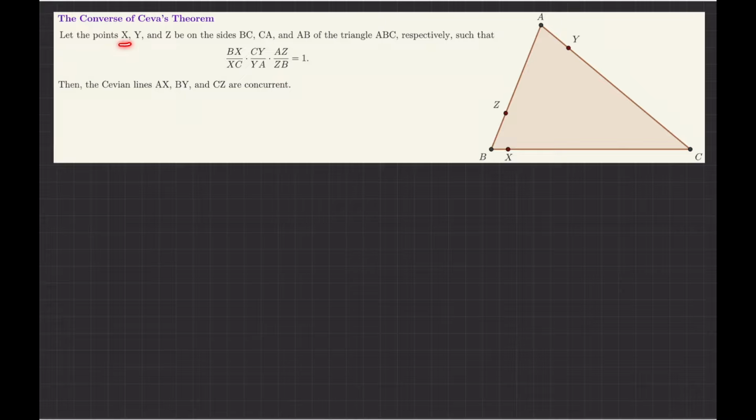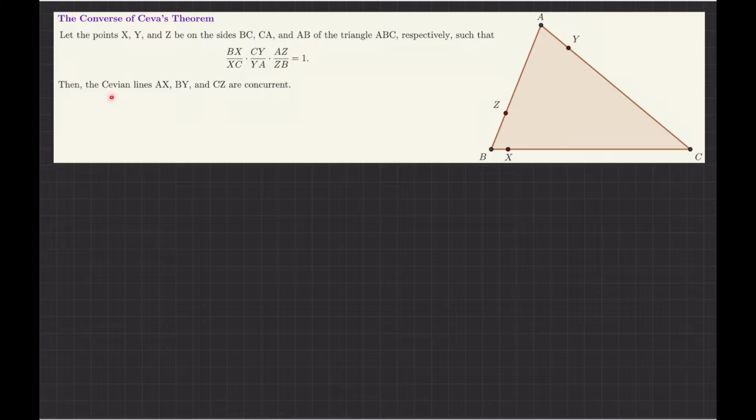So let X, Y, and Z be points on the sides BC, CA, and AB of triangle ABC respectively. So I have a point X on side BC, a point Y on side AC, and a point Z on side AB such that the ratio of the length of BX over the length of XC, multiplied by the ratio of CY over YA, multiplied by the ratio of AZ over ZB is equal to 1.